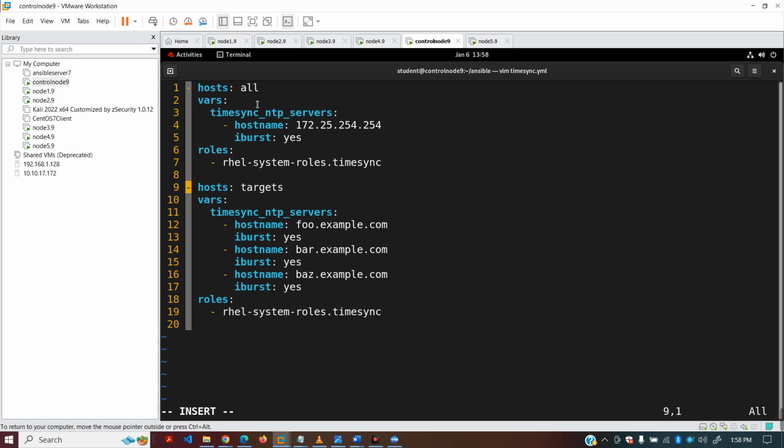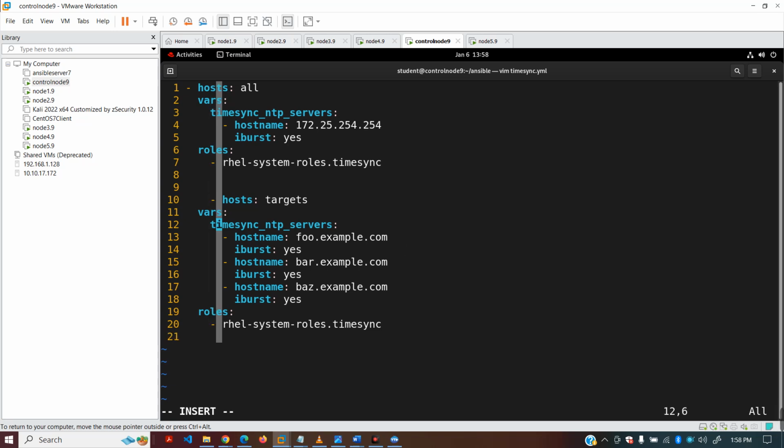So, look here. You just have to put hosts: all because you have to run this playbook on all managed nodes. So in place of target, you will put all, and vars will remain the same, and this parameter will remain the same. Here, in place of hostname, you will put the IP address which will be given in your exam, and the next parameter is yes, and all others you do not have to use, you just delete them.